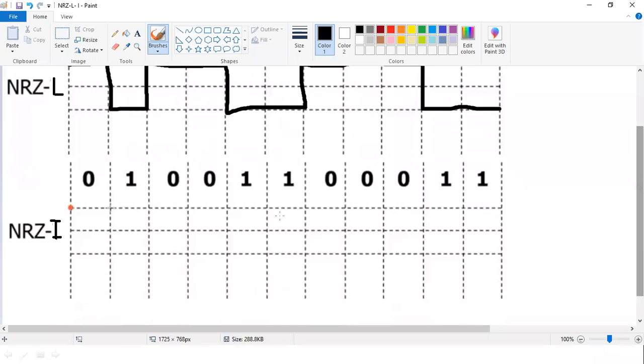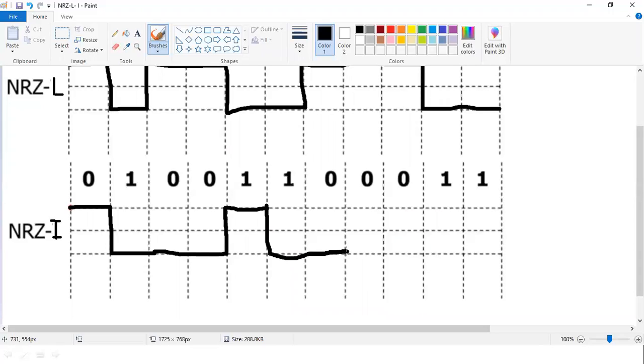Inversion technique, in the diagram we have seen the comment. If the next bit is 0, don't change the polarity, because the 0 level polarity we were having was positive, keep it as it is. Next bit is 1, change the polarity, meaning inversion is there. Next bit is 0, no inversion. Next bit is 0, no inversion. Next bit is 1, yes, change the polarity because inversion is there. Next bit is 1, so change the polarity, from positive polarity to negative polarity.